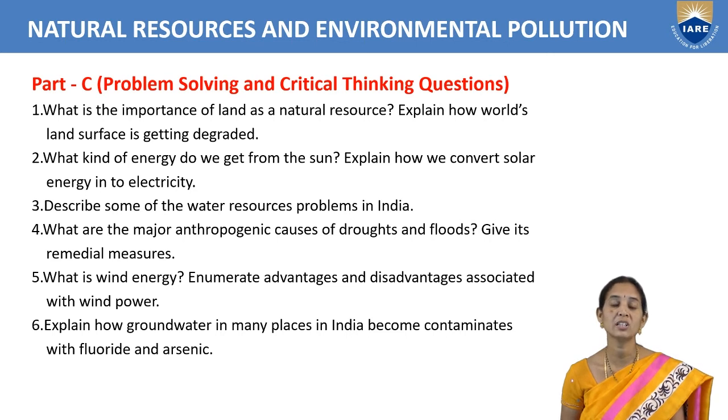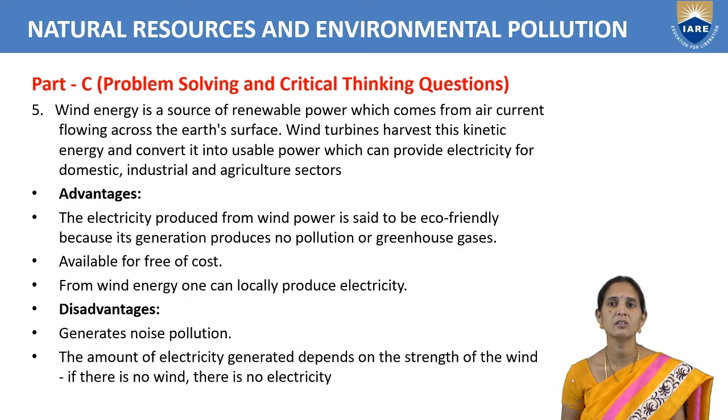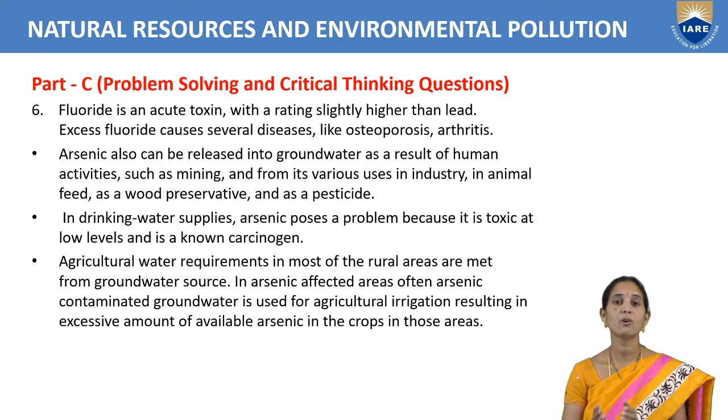Explain how groundwater in many places in India becomes contaminated with fluoride and arsenic. Nowadays groundwater is polluted with fluoride and arsenic. If fluoride is present, the strength of the bones will be decreased and the teeth will become yellow. So here it is affecting the health of human beings.